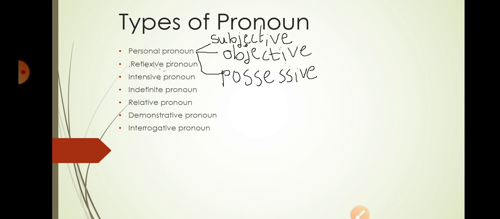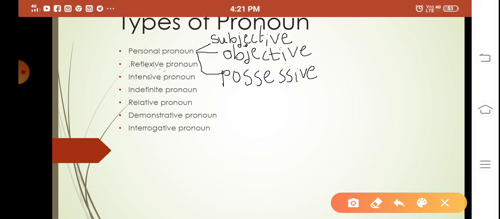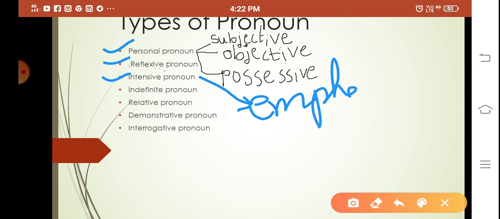Now we are going to move to the types of pronouns. What are the types of pronouns? Here I have given some types of pronouns which I think are important to you. So personal pronoun. Again, personal pronouns are of subjective case, objective case, possessive case. So they are subjective pronoun, objective pronoun, possessive pronouns. Reflexive pronoun, intensive pronoun, or emphatic pronoun. This can also be called emphatic pronoun. And indefinite pronoun, relative pronoun, demonstrative pronoun, interrogative pronoun.